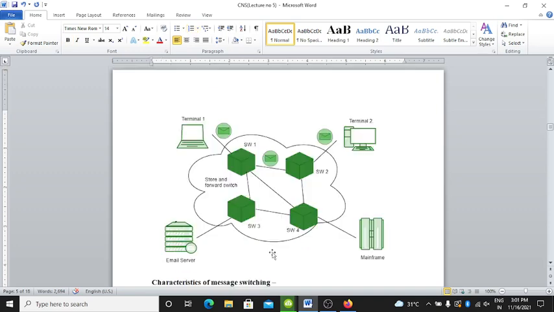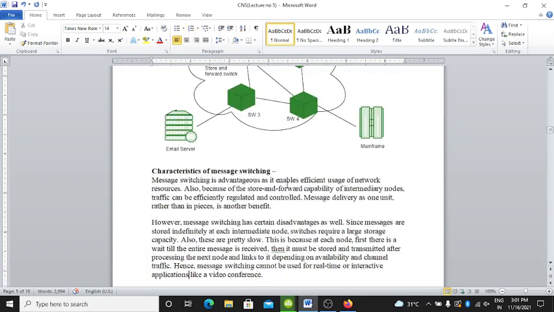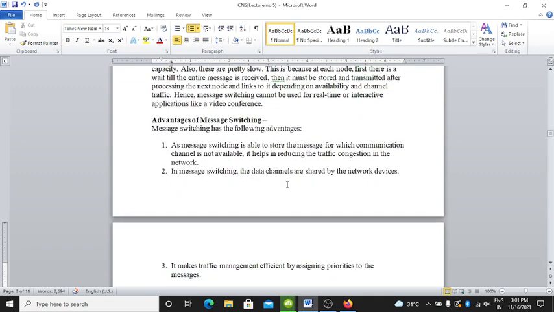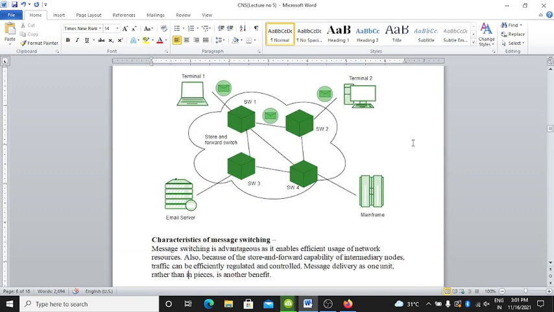Okay, the message switching network consists of transmission links, store and forward switch nodes, and end stations, as shown in the following picture. This is the picture for the message transmission.